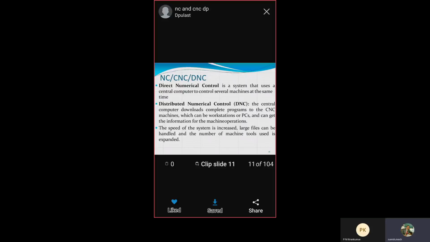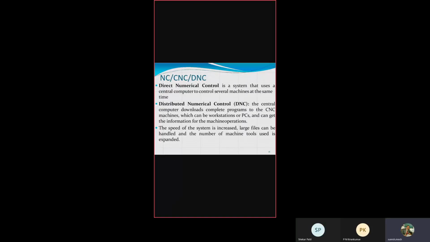And then I will compare NC, CNC and DNC with their common factors. Keeping some parameters in mind, I will compare CNC and DNC. After discussing the applications of NC, CNC and DNC in their respective fields, I will go for another important concept, called the programming technique: Automated Programming Technology, the APT language. This is the syllabus that I want to cover in this particular chapter, which comes under the heading of Module 5.